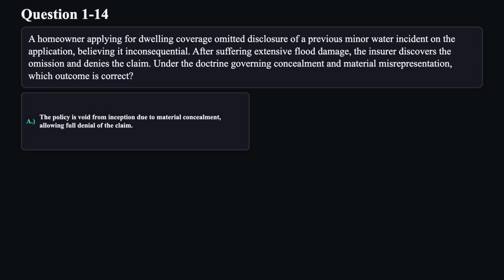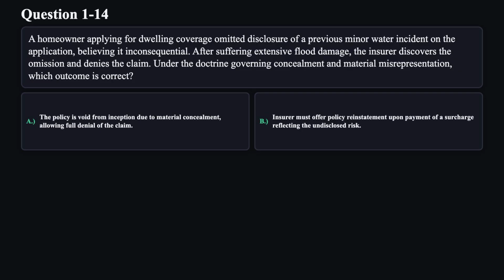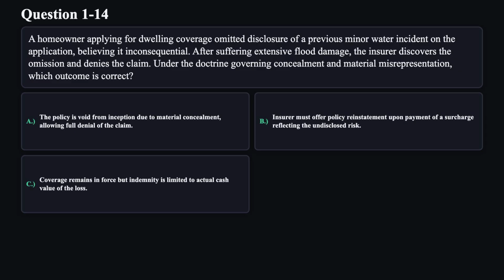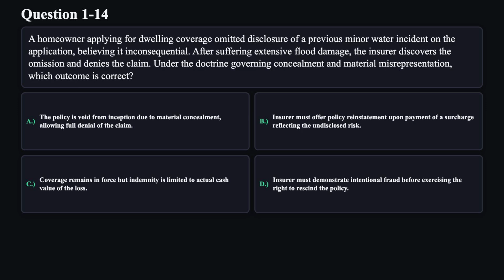A. The policy is void from inception due to material concealment, allowing full denial of the claim. B. Insurer must offer policy reinstatement upon payment of a surcharge reflecting the undisclosed risk. C. Coverage remains in force, but indemnity is limited to actual cash value of the loss. D. Insurer must demonstrate intentional fraud before exercising the right to rescind the policy.